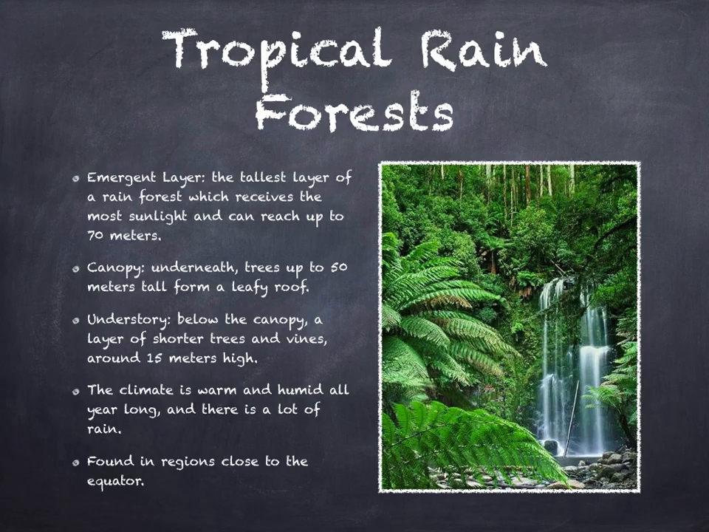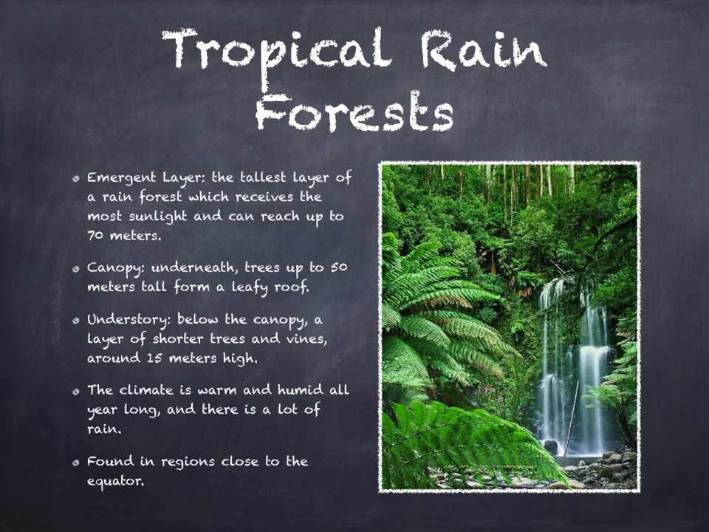Tropical rainforests. As you can see on the map, tropical rainforests are found in regions close to the equator. The climate is warm and humid all year long, and there is a lot of rain. Because of these climate conditions, an amazing variety of plants grow in tropical rainforests. Trees in the rainforest form several distinct layers. The tallest layer of the rainforest, which receives the most sunlight and can reach up to 70 meters, is the emergent layer. Underneath, trees up to 50 meters tall form a leafy roof called the canopy.